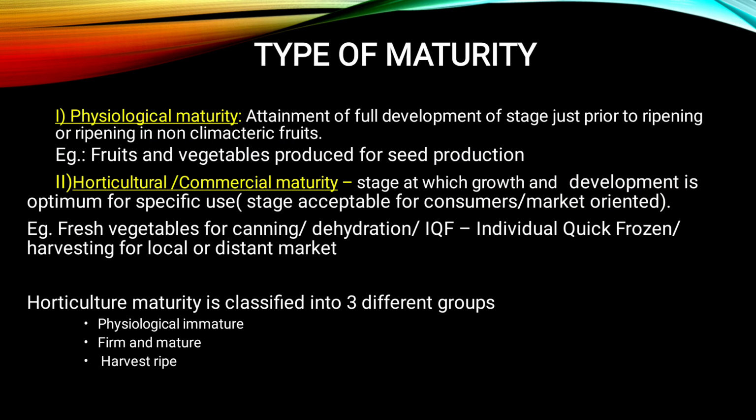So basically, what is meant by physiological maturity? It is the attainment of full development, the stage just prior to ripening, or ripening in non-climacteric fruits. Then horticultural or commercial maturity is the stage at which growth and development is optimum for a specific use. That means the stage is acceptable for the consumer or market oriented. In the case of physiological maturity, the fruit is fully developed but it is unusable. We cannot use it for anything or any process. But in the case of horticultural or commercial maturity, the fruit is developed and it is useful for a specific purpose.